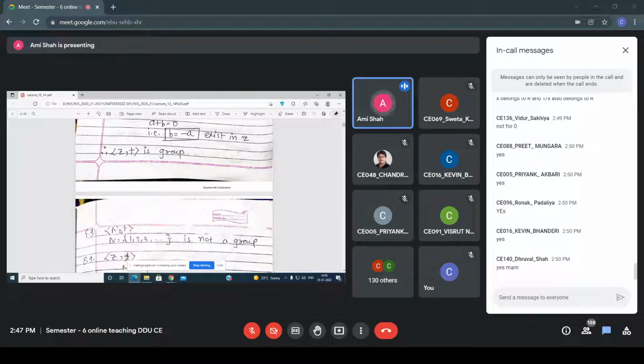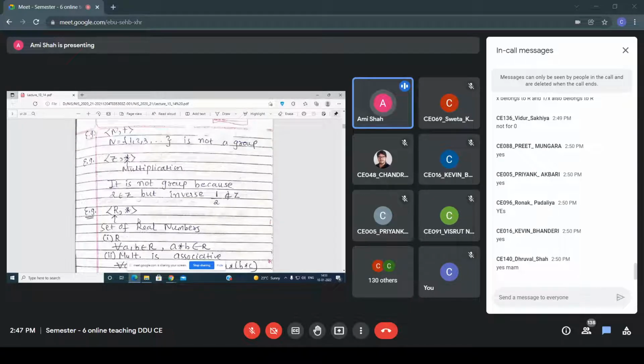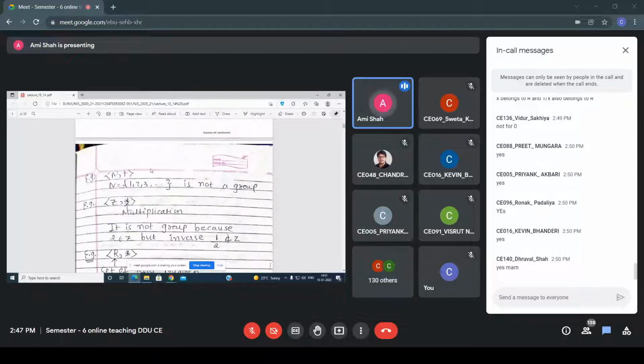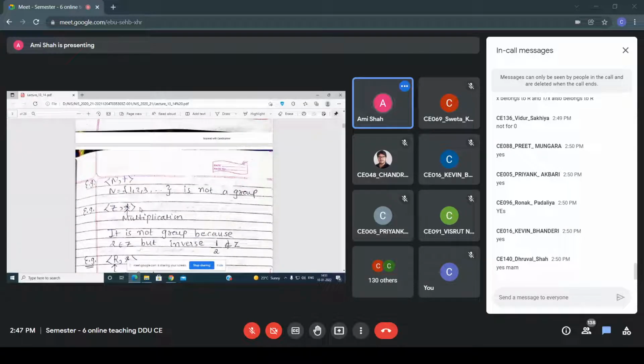See here, all of you have approved that N plus is not a group, right? Similarly, R star is not a group. I have taken 0 belongs to R, but the inverse 1 by 0 does not belong. Directly I told you about R, but when you consider Z, in that case also 0 belongs to Z, but the inverse 1 by 0 does not belong to Z, right? So that's why you can say that Z plus is a group, but Z star is not. Similarly, N plus is not a group.